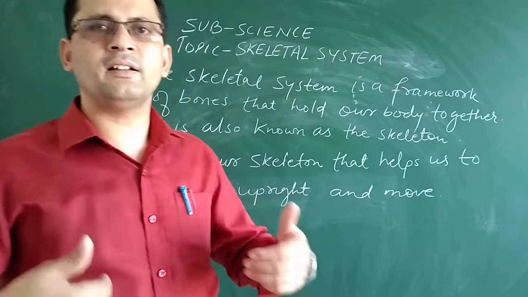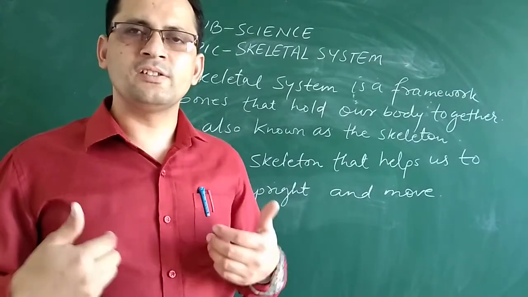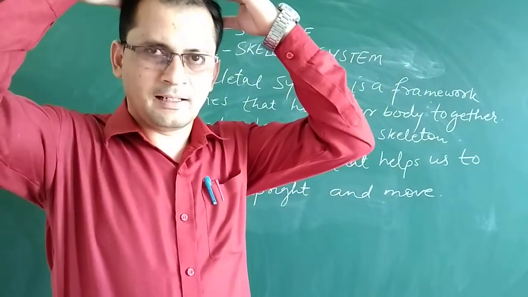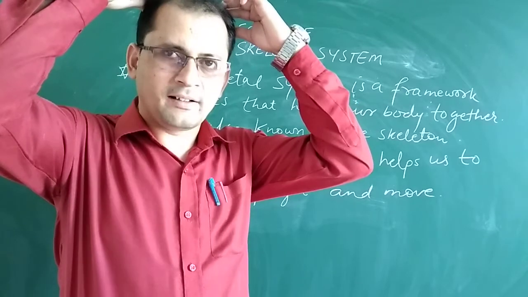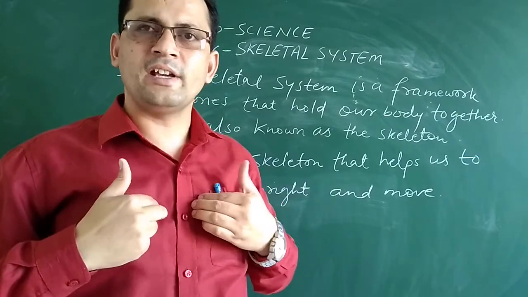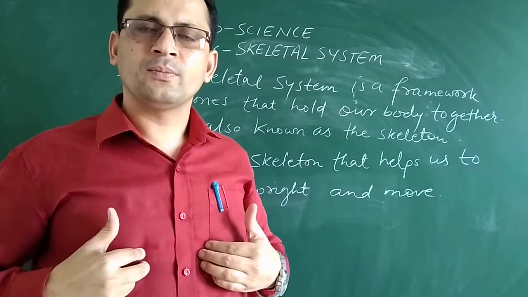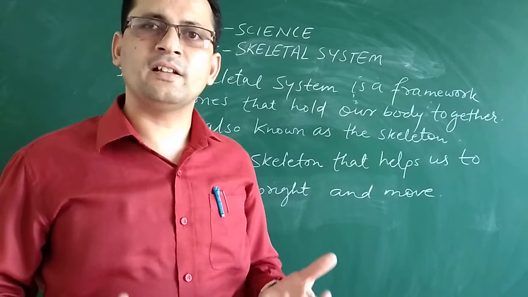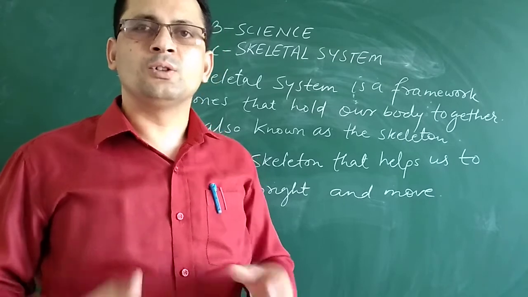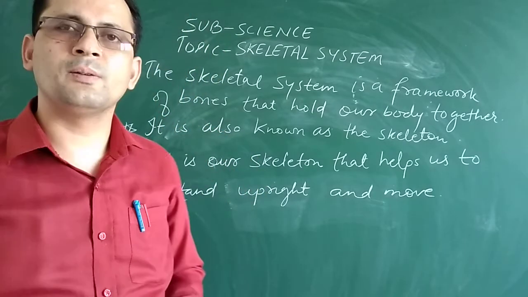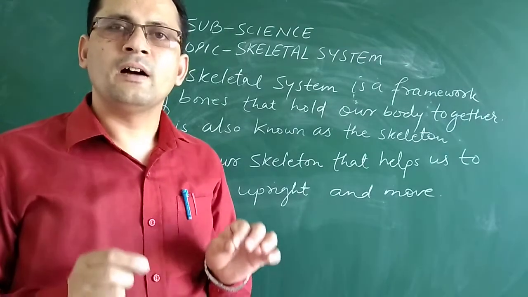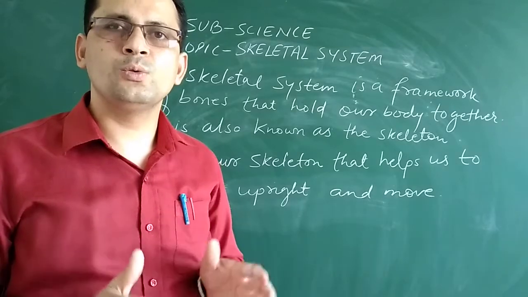Now you can see I am standing upright in front of you. It is just because of the skeletal system. Okay, this is the skull. You can just press your head, you can feel the presence of the skull. It is what? It is bone. Just press your chest. Here you will find the rib cage, and what is that rib cage doing? It is protecting the lungs as well as our internal organs like the heart. Okay, so the skeletal system is an important system which holds our body and which enables our body to stand upright and move from one place to another place.